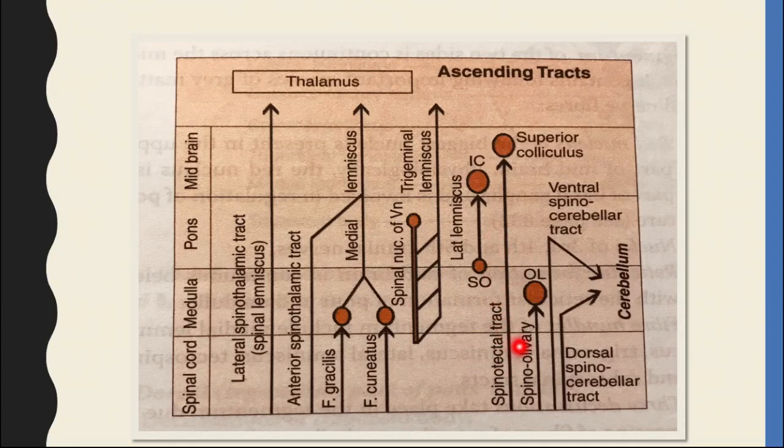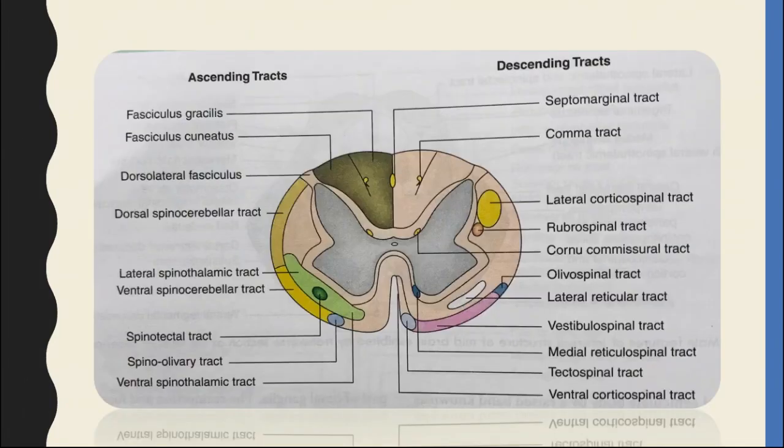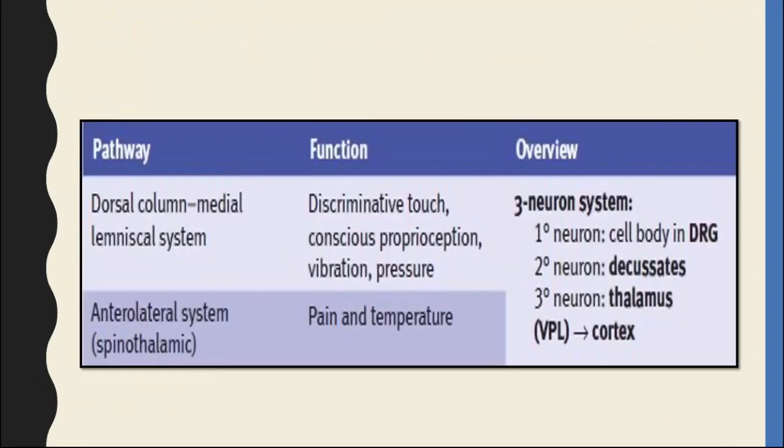Ending in the tectum part. The third one is the tracts which are coming from the extremity via the spinal cord and ending within the cerebellum. So, these are spinocerebellar tract, and this is again the different parts, ascending and descending tract.